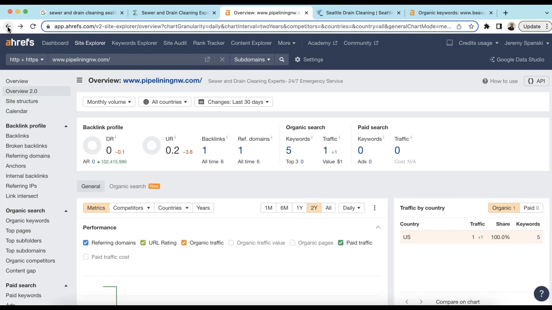But keep in mind, not all backlinks are created equal. It's important to have strong, relevant backlinks. It's not always about the quantity of backlinks, it's also about the quality. Right now you only have one backlink with one reference domain. That's something that I would increase to compete with the competitors.